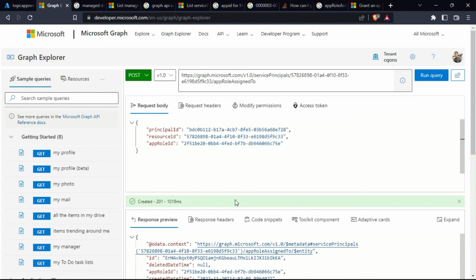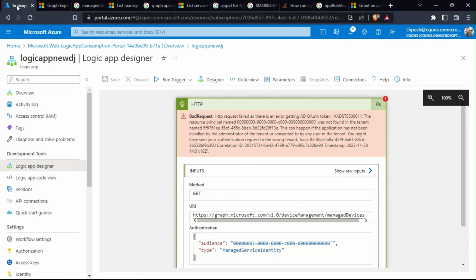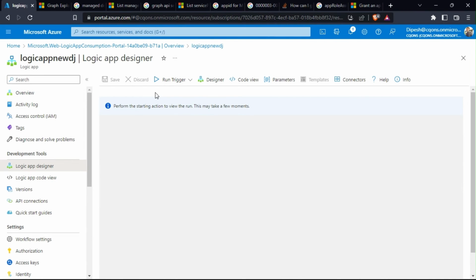I'll click on run, and you see you got 200 OK as the response, 201 in fact, and this tells you that the app role has been assigned to this logic app, and the manage identity has been applied over here. So let's try to run this again.